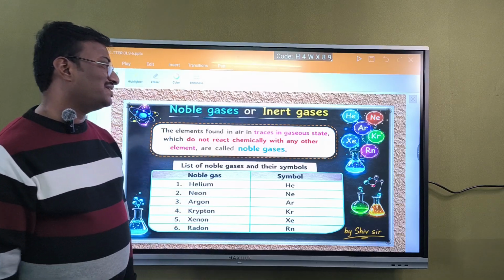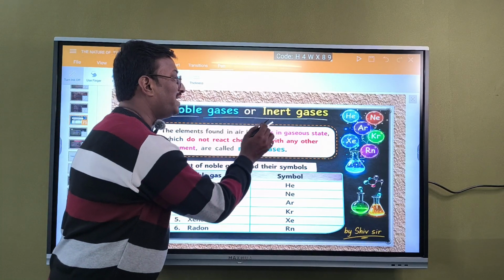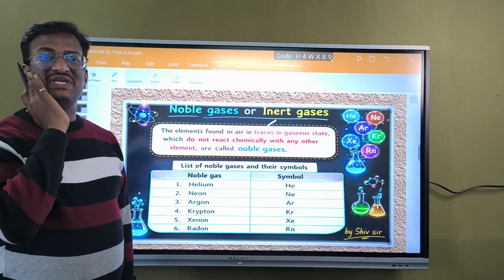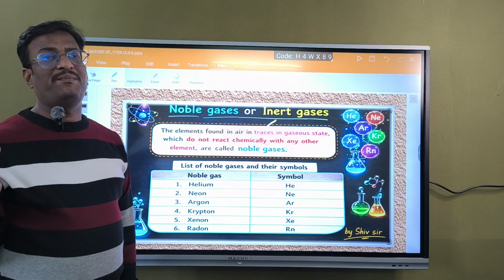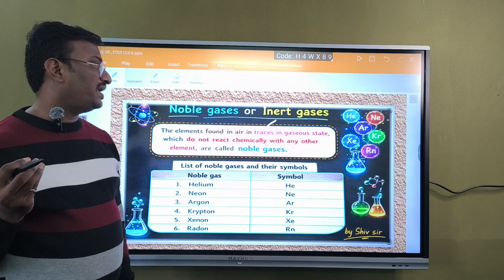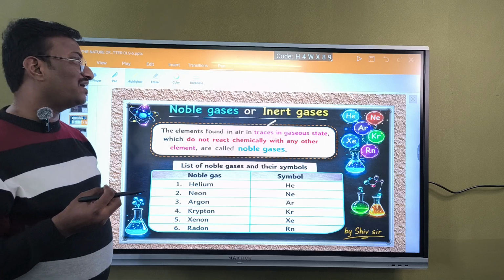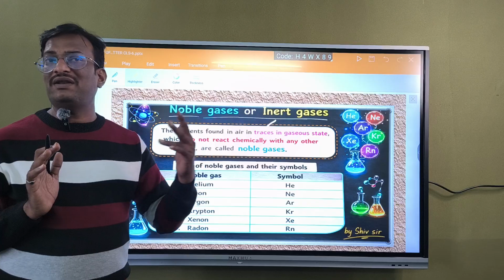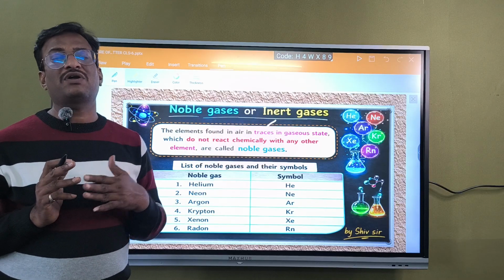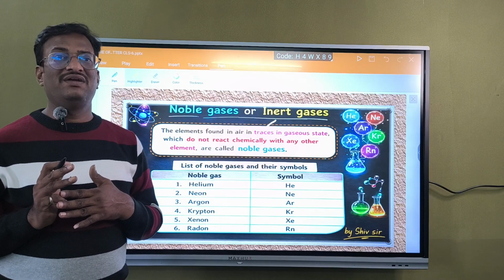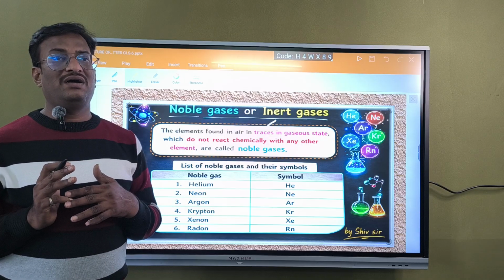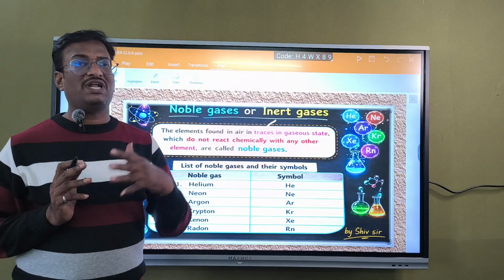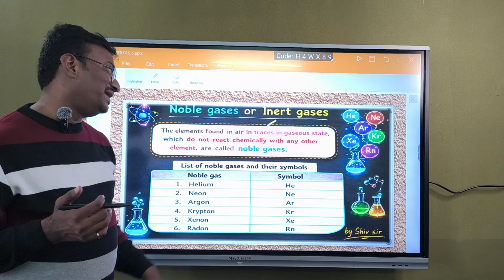Noble gases are inert gases. They are also called trace gases. In air there will be traces in gaseous state. Traces means very small quantity, and they do not react chemically with any of the other things because they are stable already. Stable elements will not react. In our future concepts we will discuss what is stability, atomicity, and electronic configuration. Like this we are going to get into a lot of concepts in our future classes. There we can get what is stability.